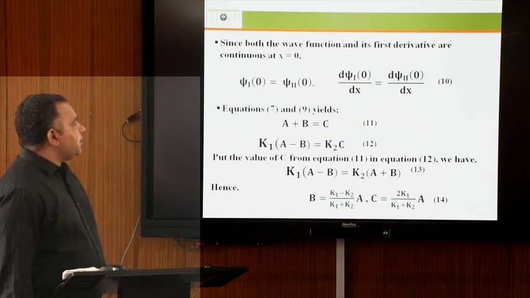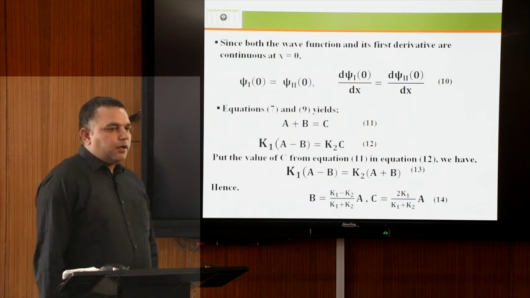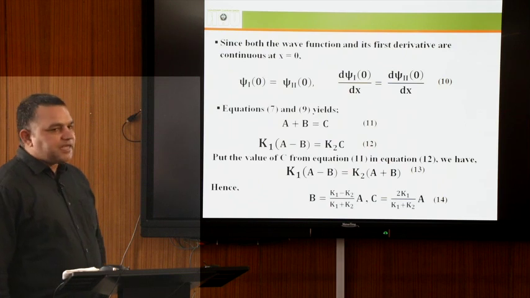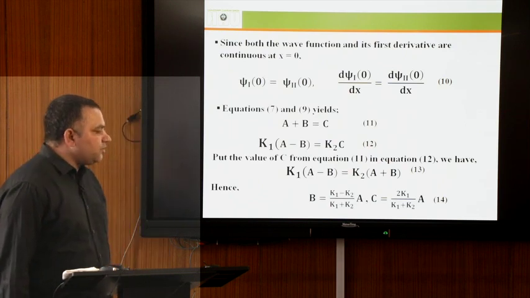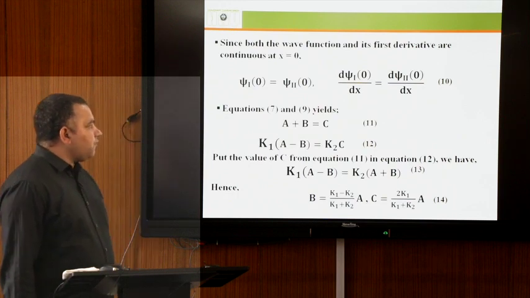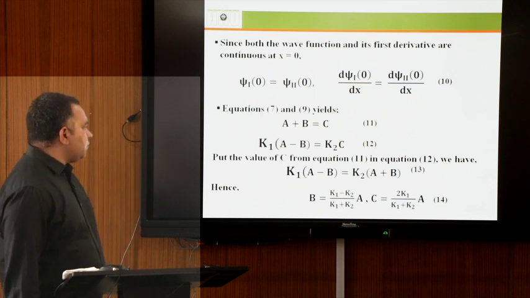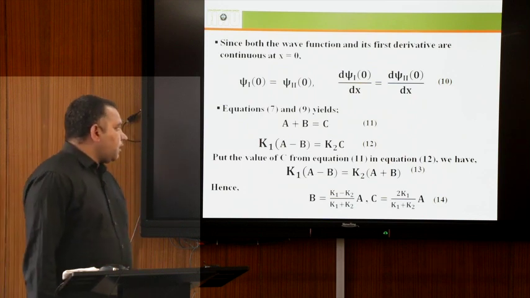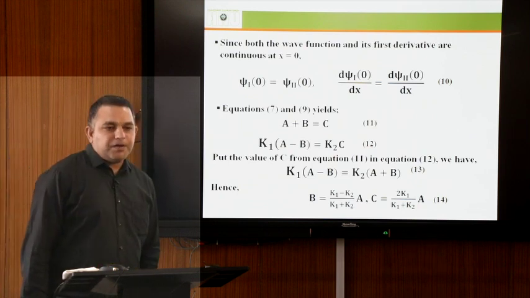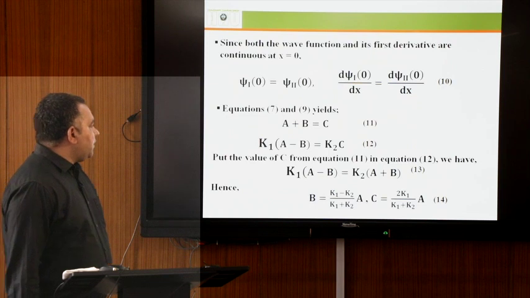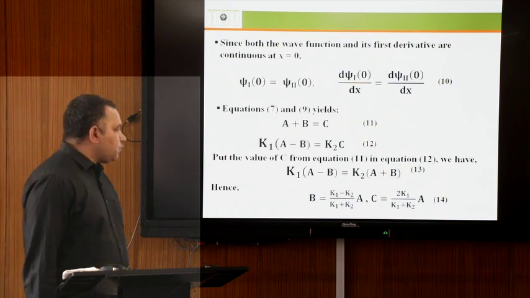Here, applying the boundary condition for the first and second regions at x equal to 0, we have psi first equal to psi second at x equal to 0, and the derivative d psi first by dx equal to d psi second by dx at x equal to 0. After applying the boundary conditions to equations 7 and 9, we have a plus b equal to c, and k1 into a minus b equal to k2 c, in equations 11 and 12.